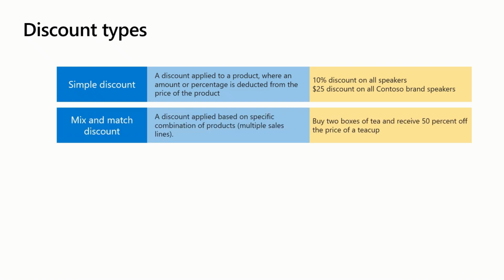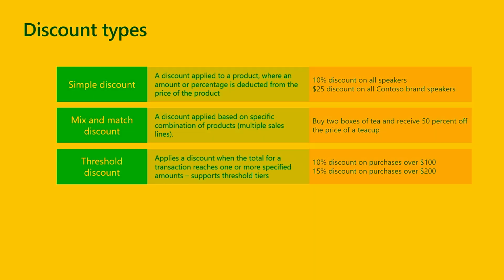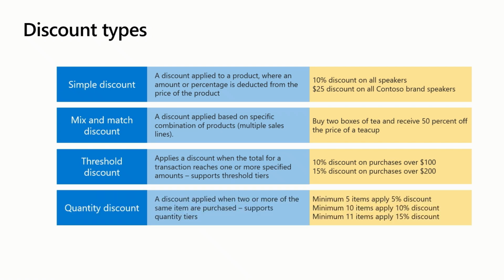Mix and match discount will consider multiple lines on a sales order when determining the discount qualification and calculation. For example, buy 2 boxes of tea and receive 50% off the price of a teacup. Threshold discounts provide a means to apply a discount based on a minimum spend. For example, 10% discount on purchases over $100. Quantity discounts allow for discounts based on minimum quantities. For example, minimum 5 items apply 5% discount.